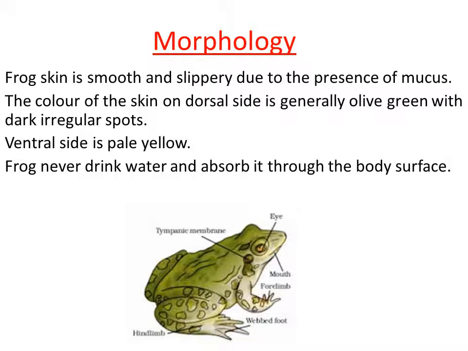And frog never drinks water; it absorbs it through the body surface. This is one pretty interesting thing, right? Because we know that frog is an amphibian, it survives in water also. So we usually think that frog drinks water, but that is not true. Frog never drinks water. Instead of that, it absorbs it through the body surface.